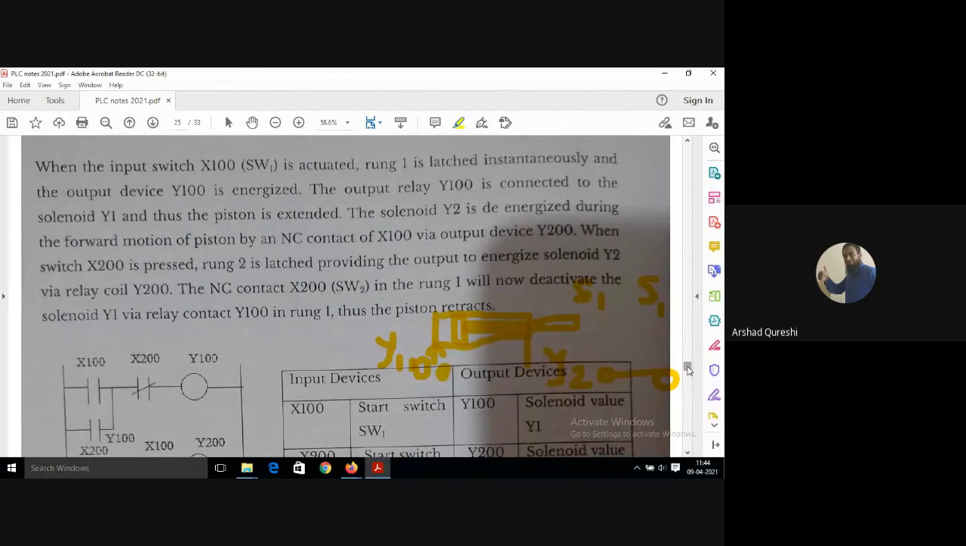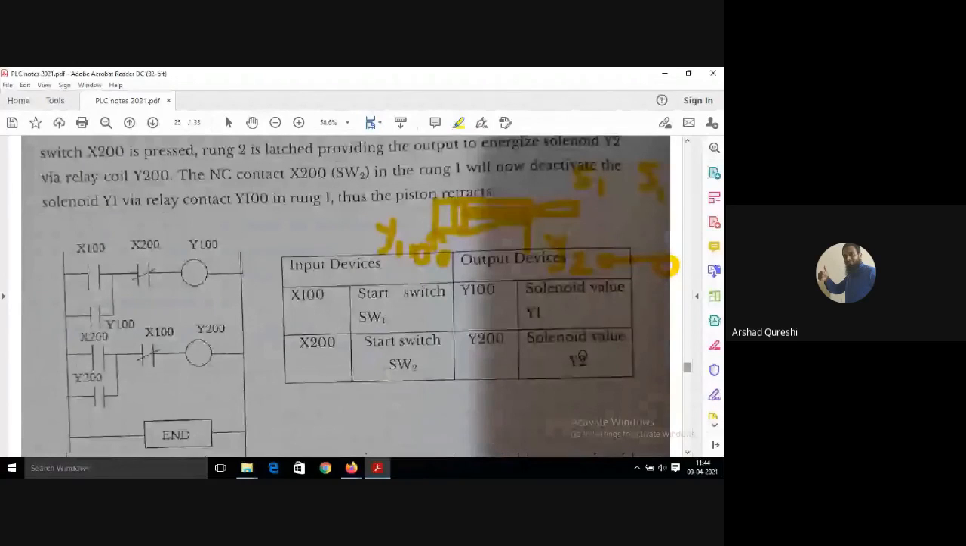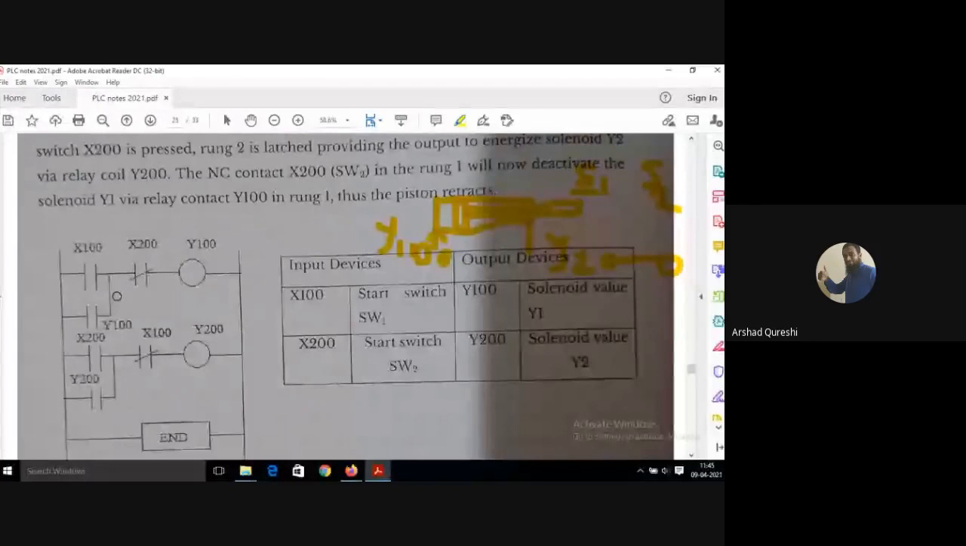See, just observe how it will run. As soon as I press this X100, what will happen? This X200 is also closed. The start switch SW2 is also closed here, though the piston is at S1 only. It is not at S2. This X200 will be closed because it is a normally closed contact. When the piston reaches S2, this X200 will open.